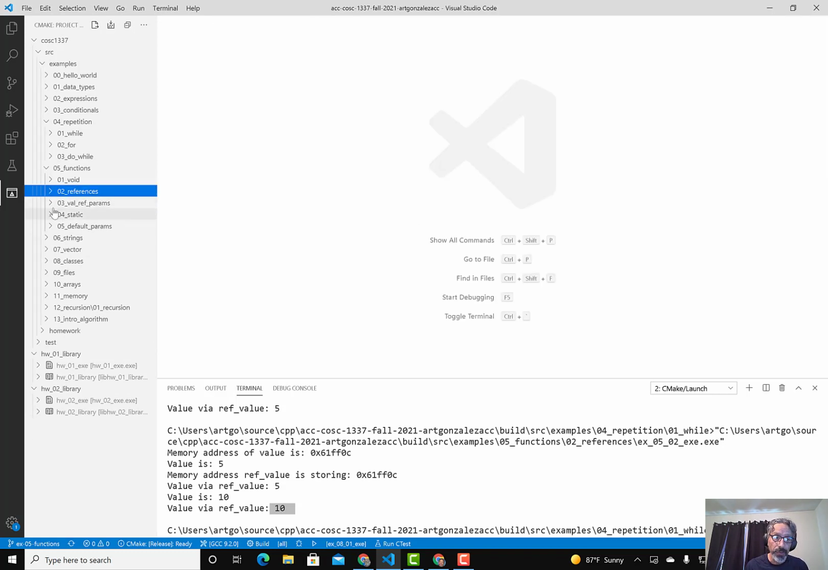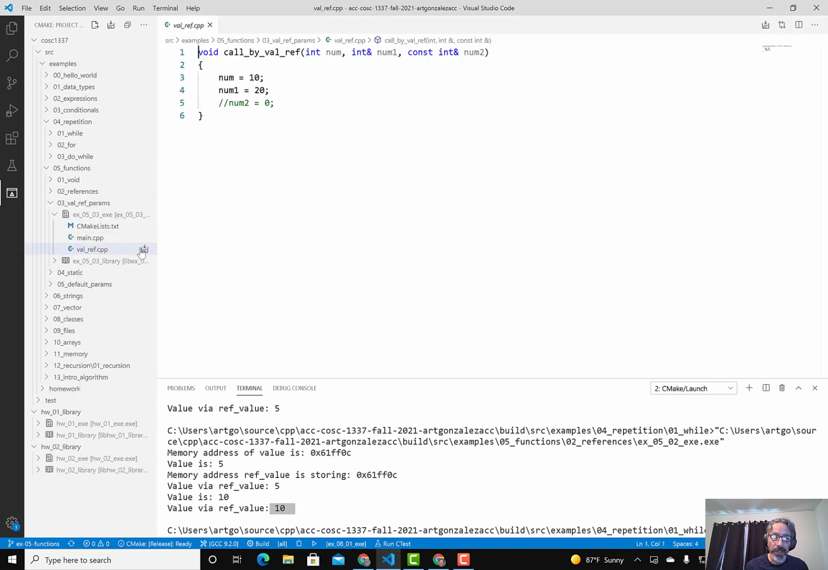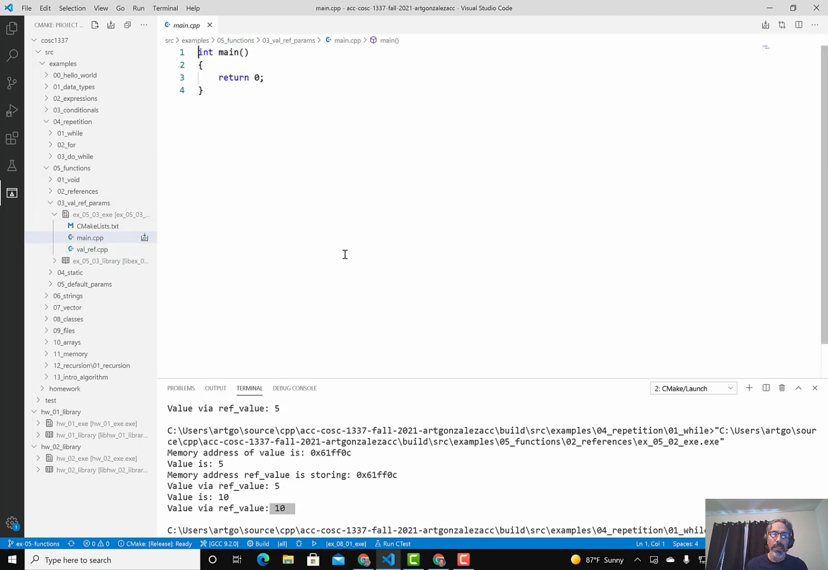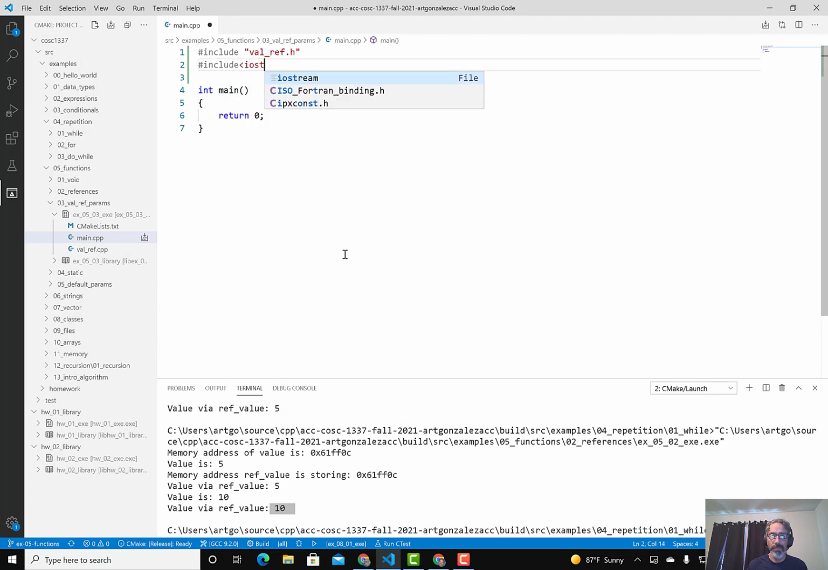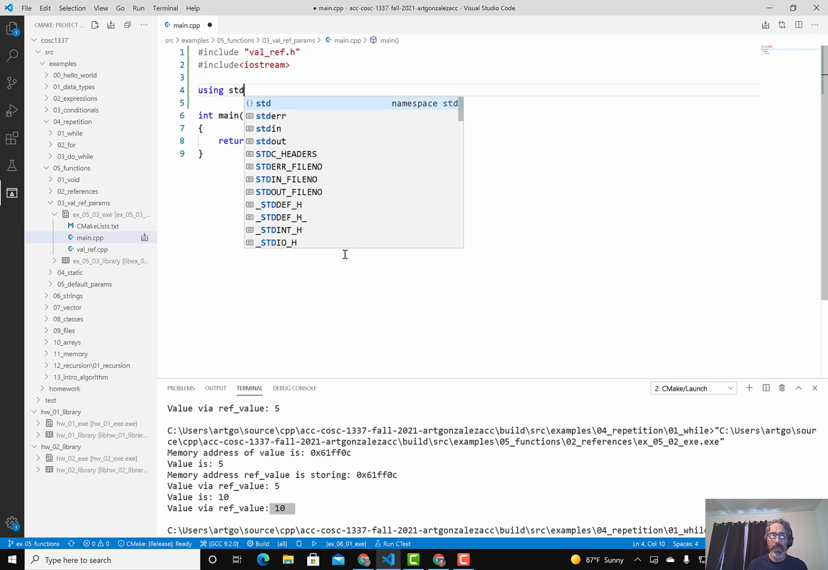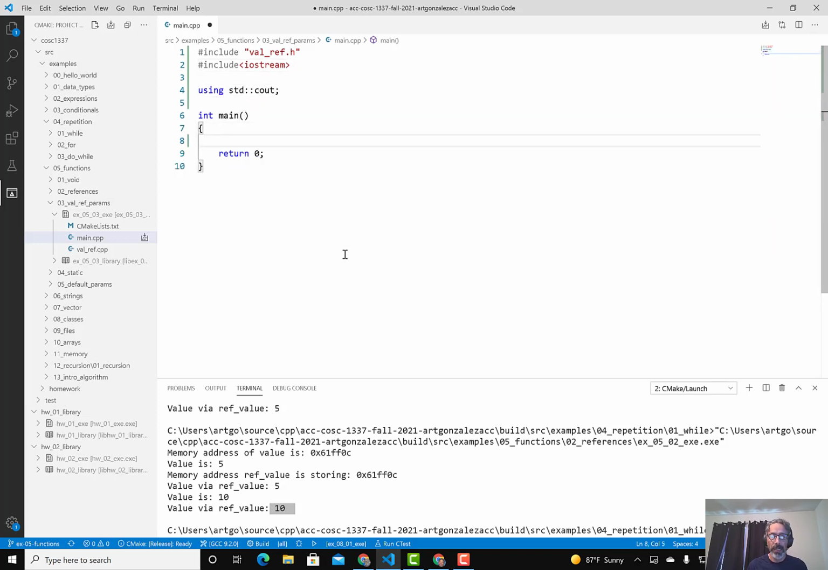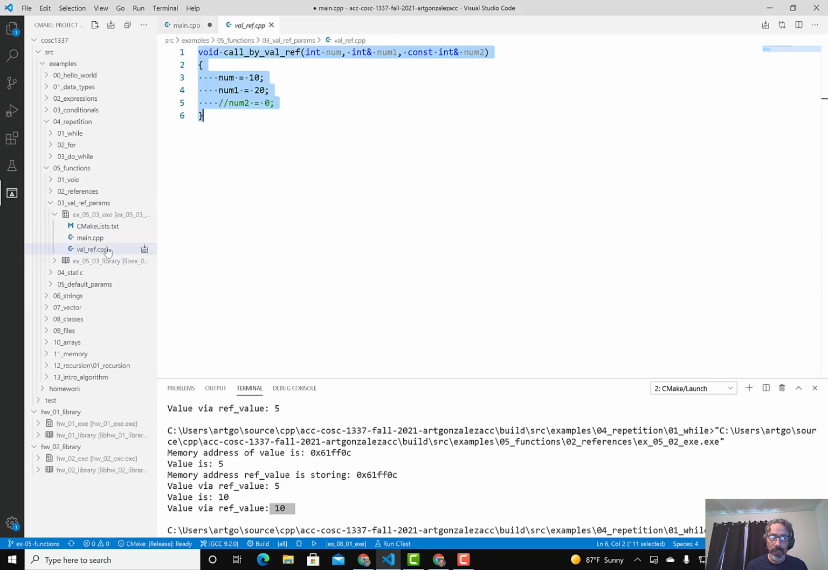Okay, then we jump to value and reference parameters. And again, this is just testing your knowledge of reference parameters, but also value or copy parameters. So we have this code here. So you may get a question like this. So we include valref, include iostream, using cout, and then we will see something like this.